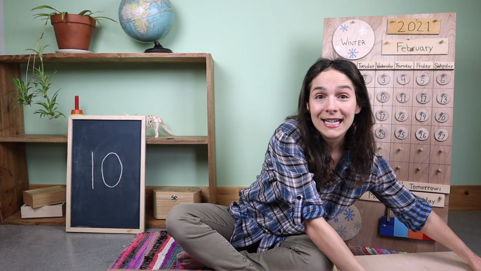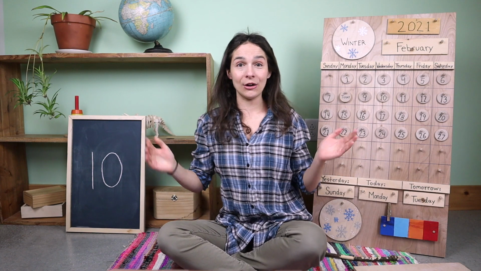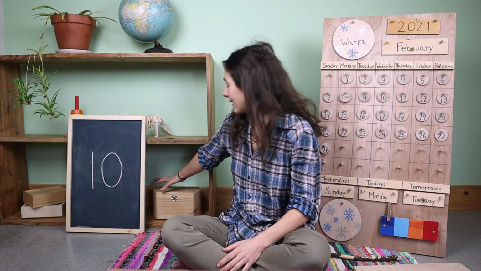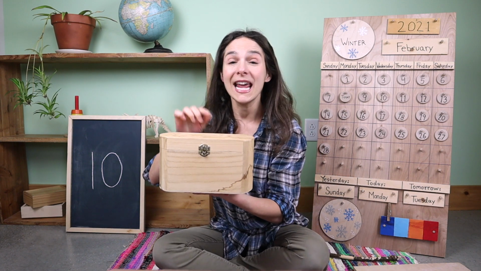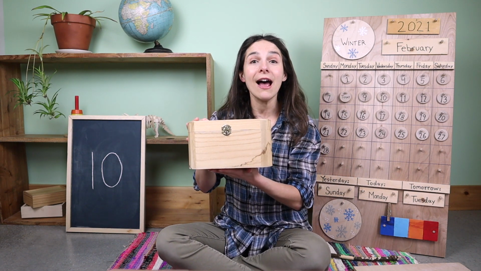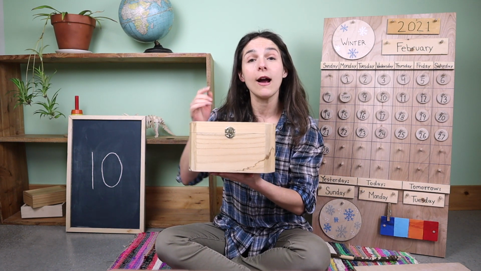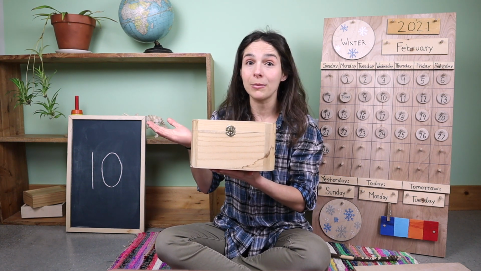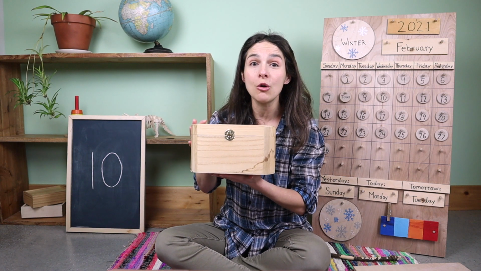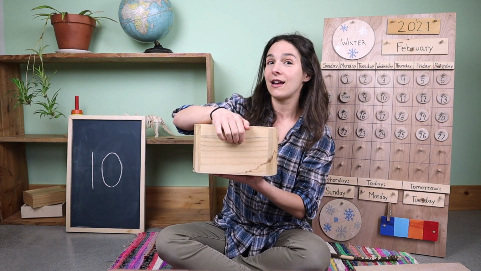Are you ready to guess what's inside of my letter and number box today? Let's see. So remember, friends, inside of this box, I have something that starts with the letter f, f, f. I'm going to give you a couple of hints, and if you think you know what it is, you can take a guess.